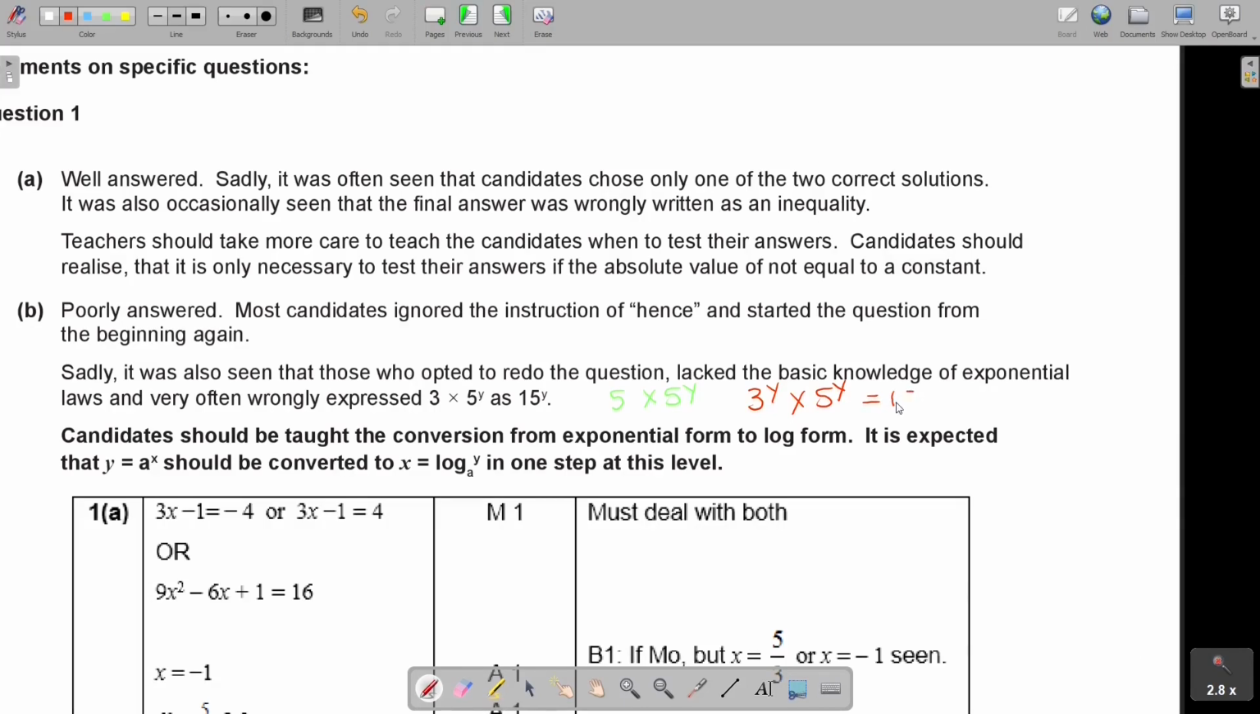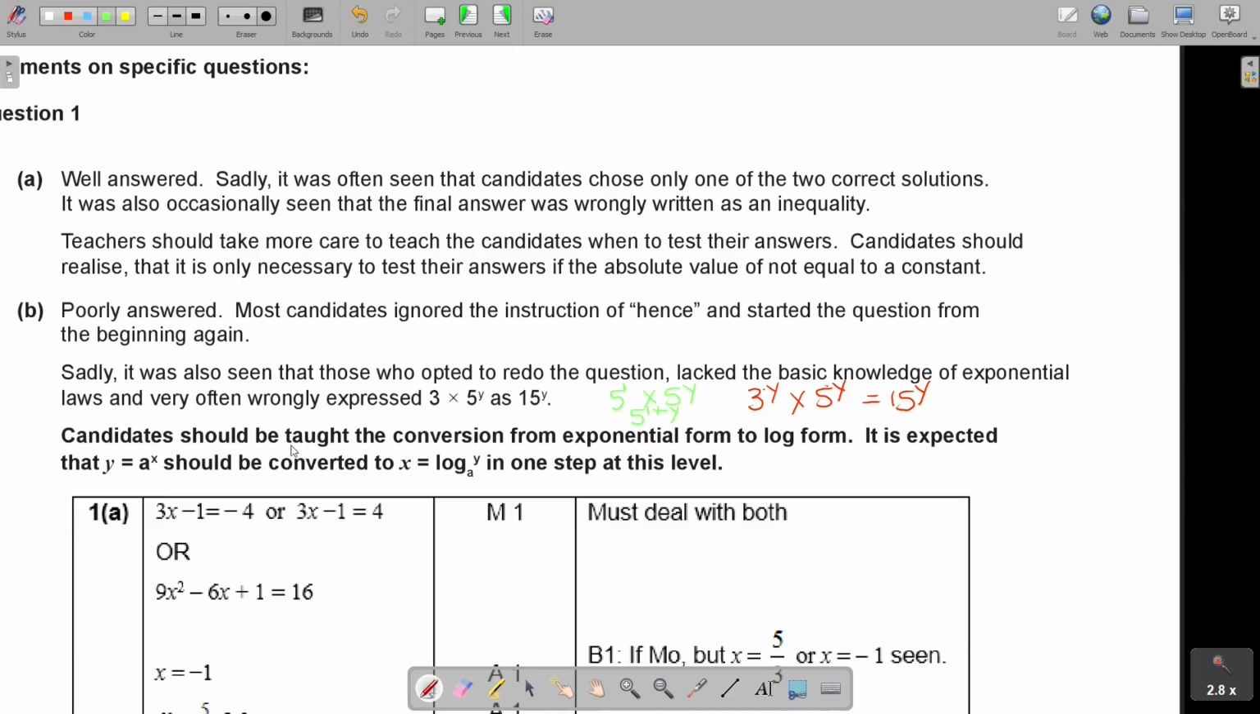Then you can say it's 15y. Then you keep the top and you multiply, but then the exponents must be the same. In this case, that exponent is 1 and it's going to be 1 plus y. Just know your rules. Very, very important.